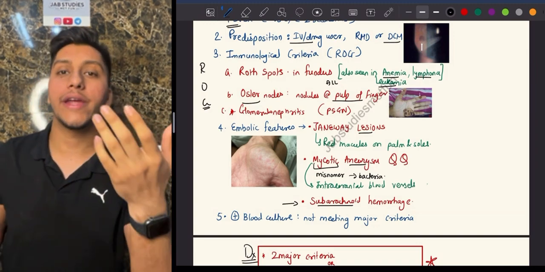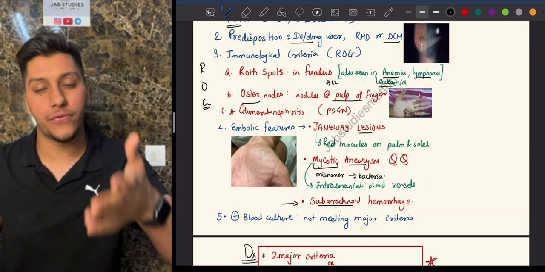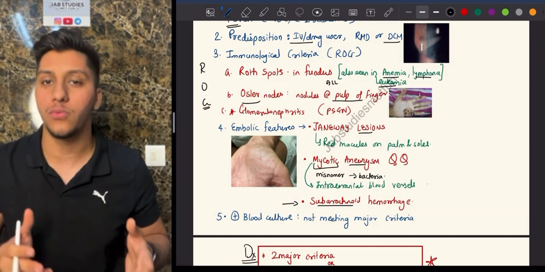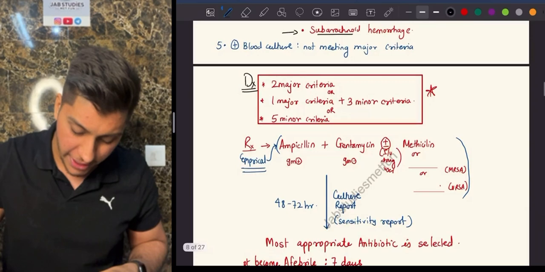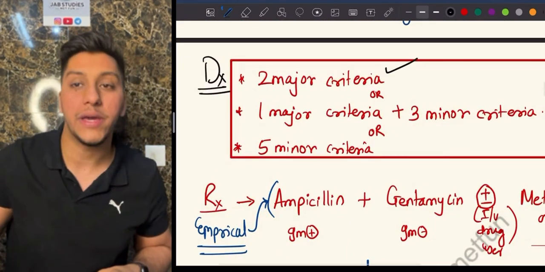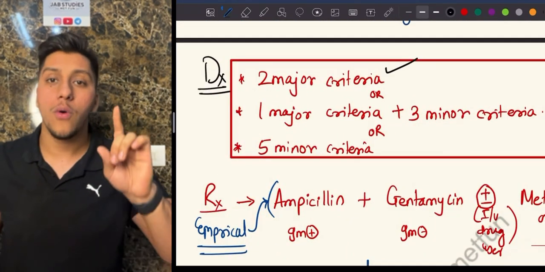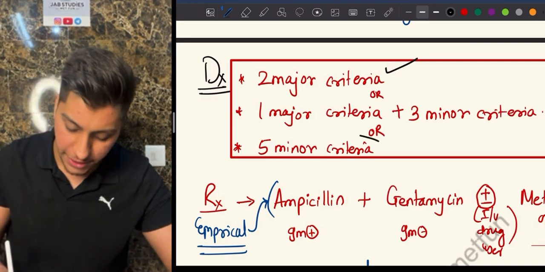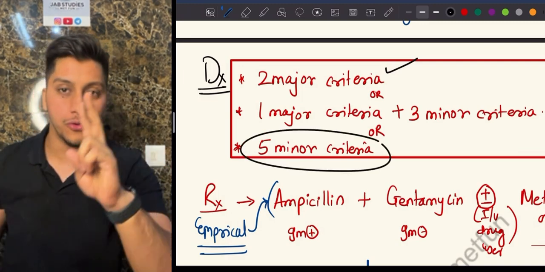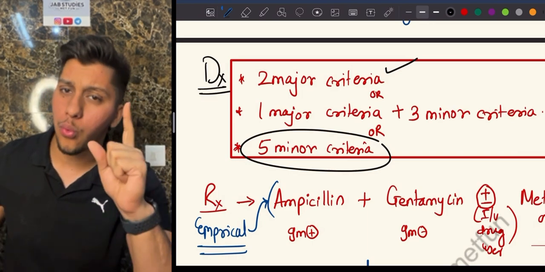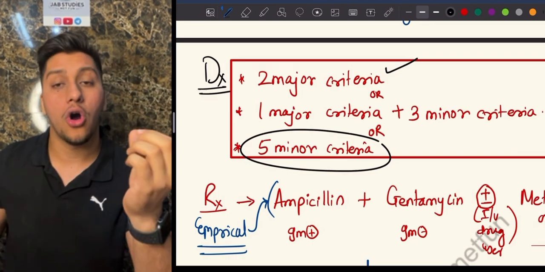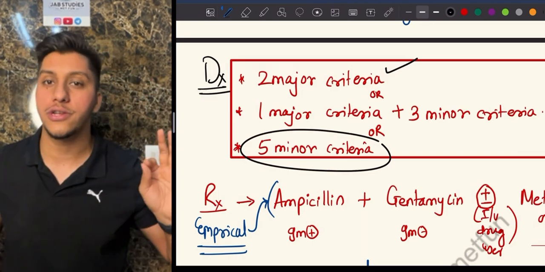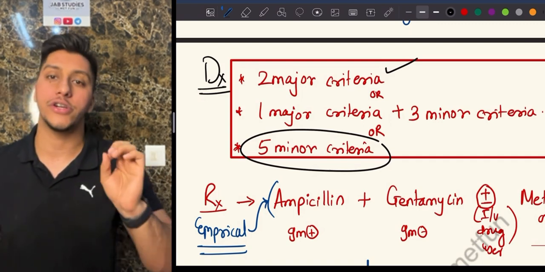Now, how can I diagnose with the following features? Not all the features can be present in one patient, right? So what you have to see is, for diagnosis, you should have at least 2 major criteria, or 1 major plus 3 minor, or all 5 minor criteria should be present. 2 major criteria, if not 2, 1 major plus 3 minor, or if no major, all 5 minors should be present. This is what is known as Duke's criteria.